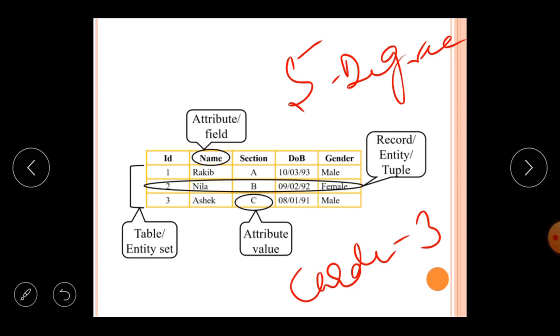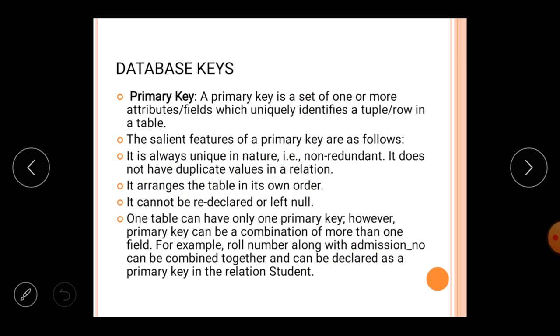So these are a few terms about the relational database management system. You have to keep these terms in mind when we go to the practical section of the database. Now there are some more important topics that are known as the database keys. So what are keys?